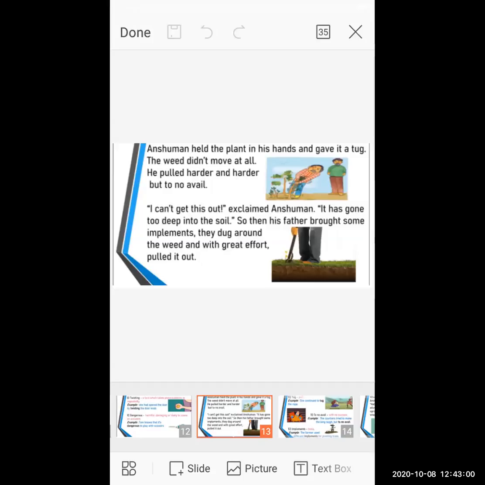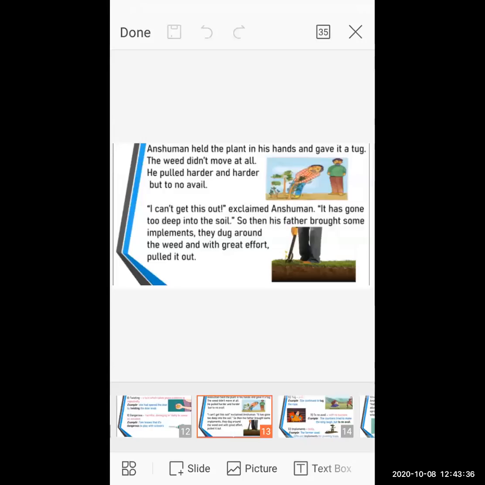The weed didn't move at all. That means the dangerous plants cannot be moved at all. He pulled harder and harder, but had no success. Anshuman said very tiredly and sadly, "I can't get it out. It is so hard, father. I can't do this. It has gone so deep into the soil." The plant's roots are attached to the ground, very deep below.